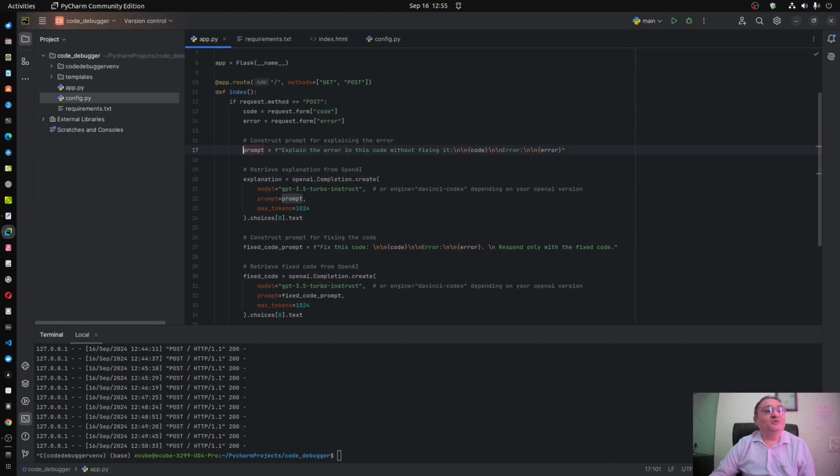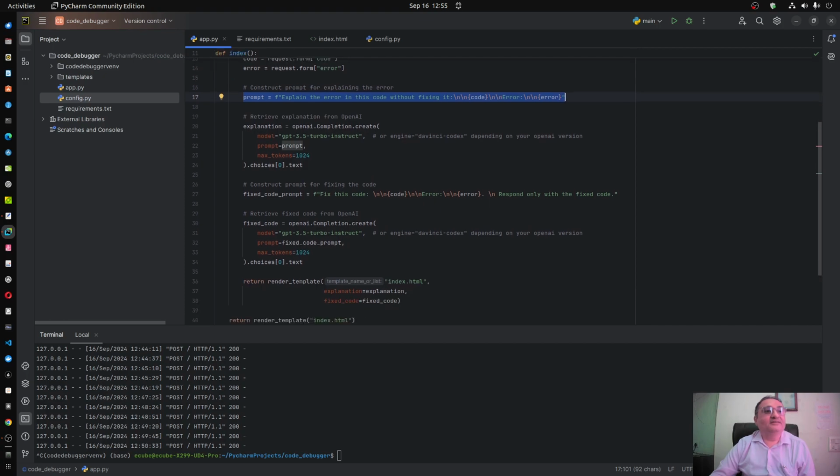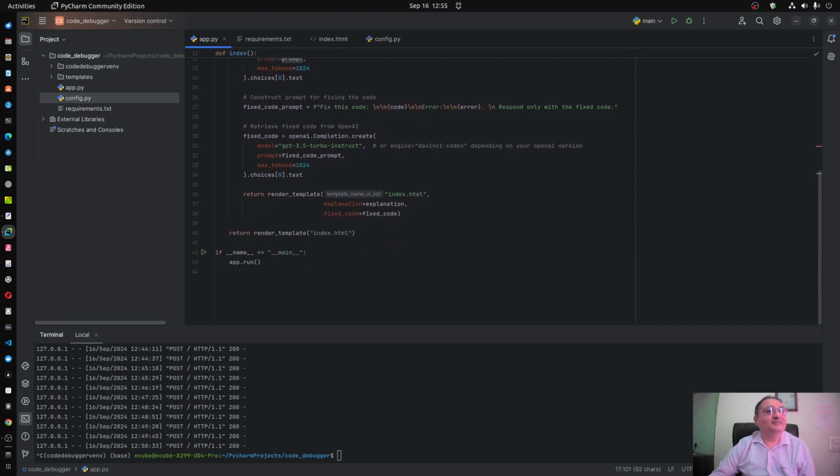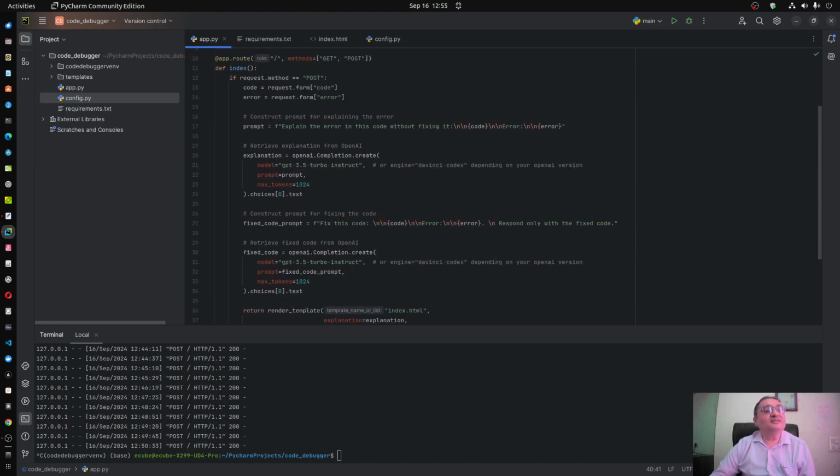But you will see that such a simple prompt explains the error in the code without fixing it, and then later on, a fix-the-code prompt: fix this code, respond only with the fixed code. So just two simple prompts, and irrespective of the language in which the code is written, the app gives corrected code. Not only that, it also gives the explanation of the error in a nice user-friendly interface.